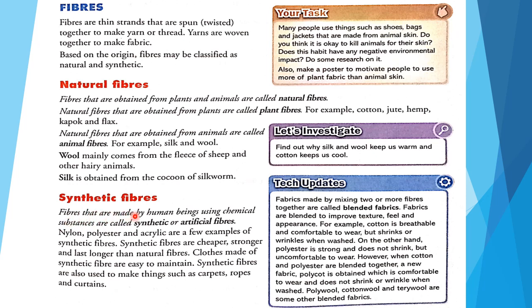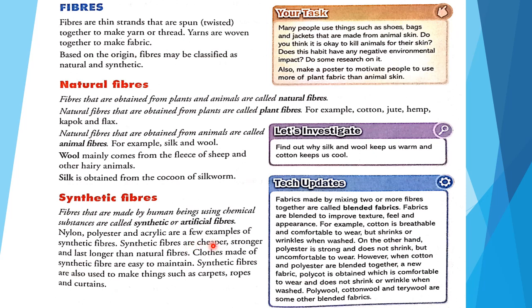Fibers that are made by human beings using chemical substances are called synthetic or artificial fibers. So synthetic fibers are made by humans using some chemicals. So what are those? Nylon, polyester and acrylic are a few examples of synthetic fibers. So nylon, polyester and acrylic are some artificial fibers that are human made.